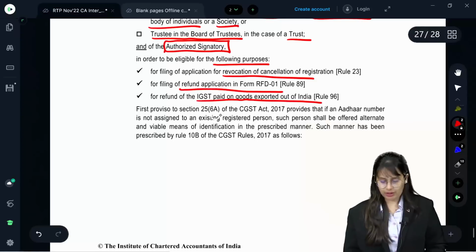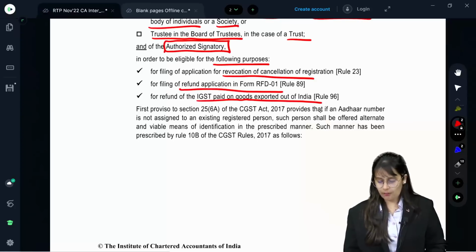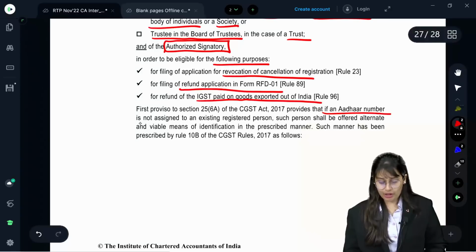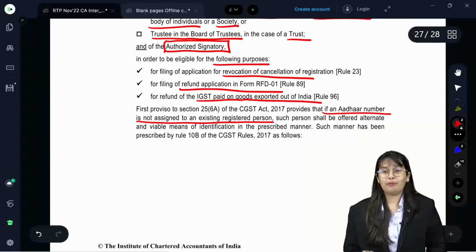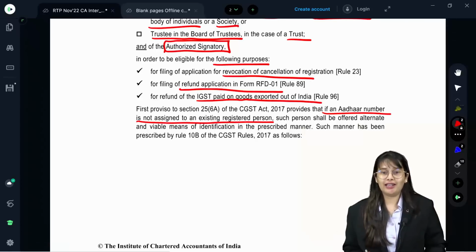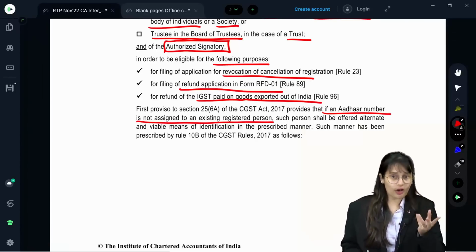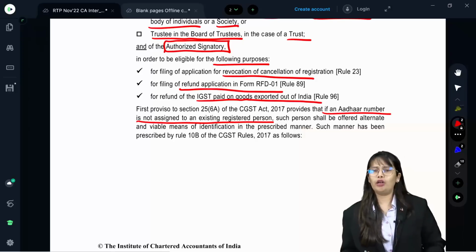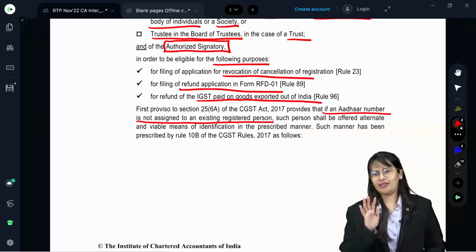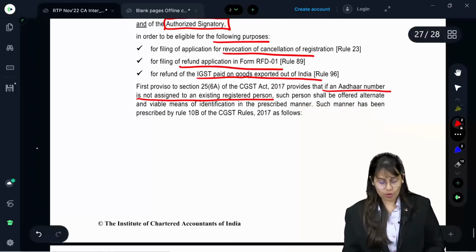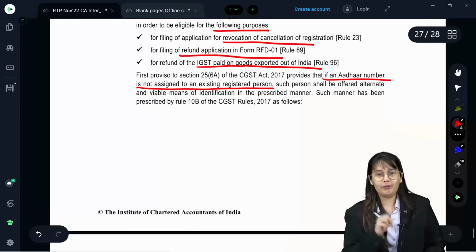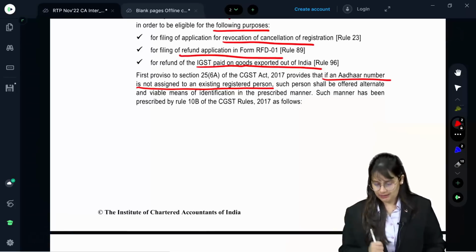The first proviso to Section 25(6)(a) of the CGST Act provides that if an Aadhaar number is not assigned to an existing registered person, some people might say, I have applied for an Aadhaar number but they have not allotted me one. So they say no problem, just provide alternate and viable means. What is that? Let's see.